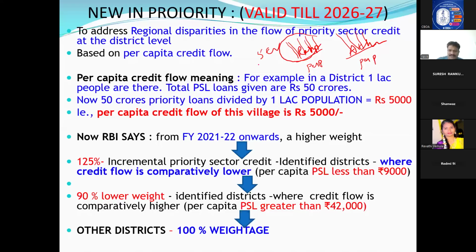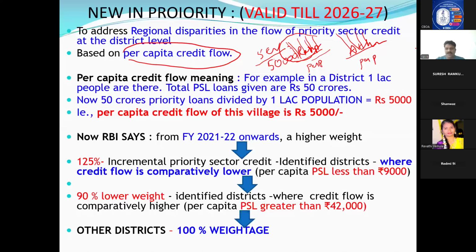And the population in that area is, for example, 50,000. Then what will you get? 5 crore total priority sector loans financed by banks, divided by 50,000. That means how much priority sector loan one person got, right?